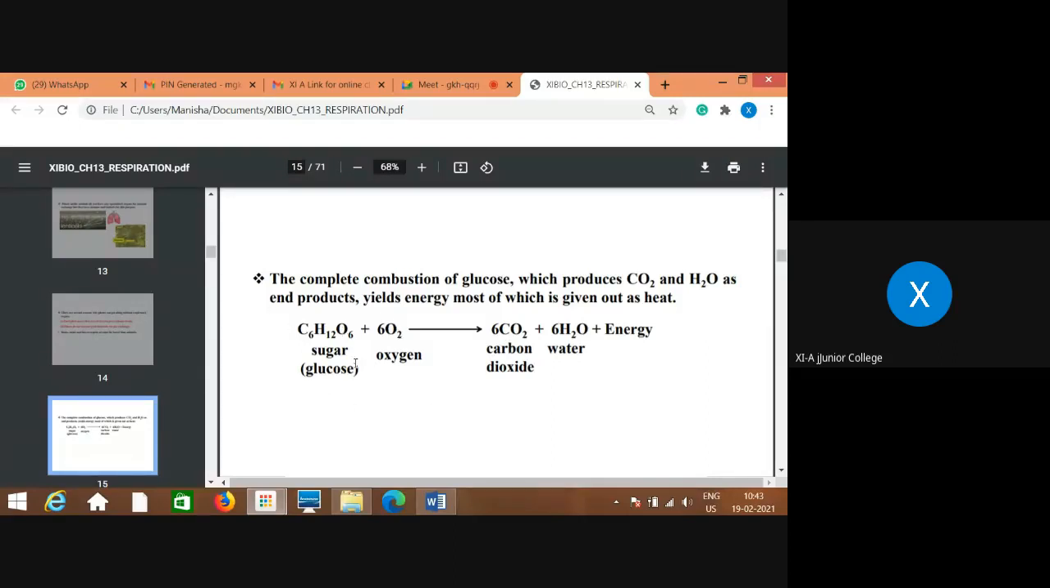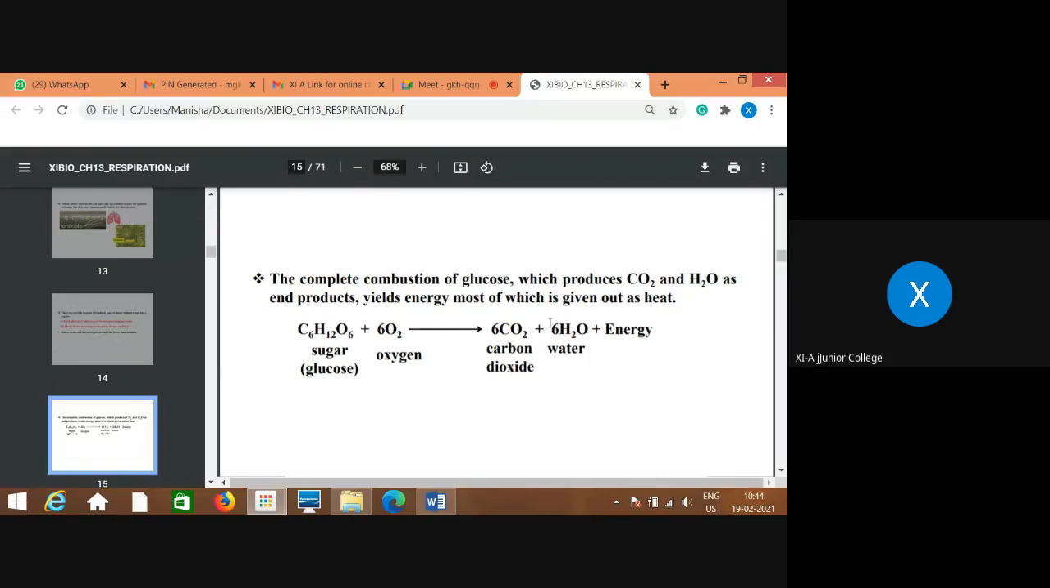Glucose, that means the sugar, C6H12O6, in presence of oxygen. This respiration takes place, aerobic respiration, so oxygen. Then what is the result after breaking down of the food material using oxygen? CO2 is released through the respiration. You know that CO2 is released out, exhaled.